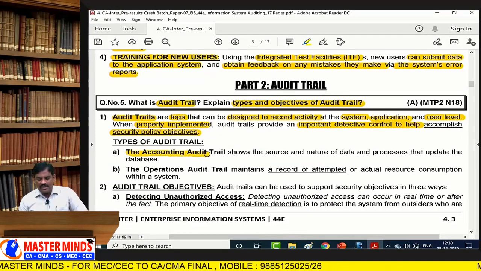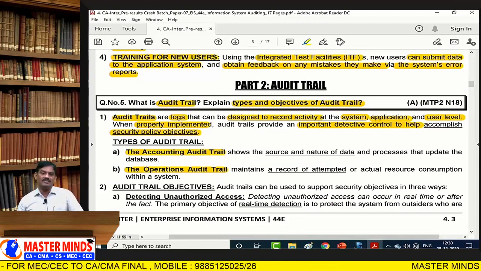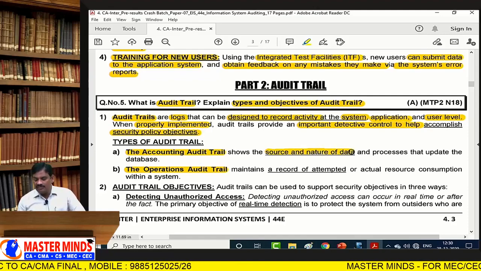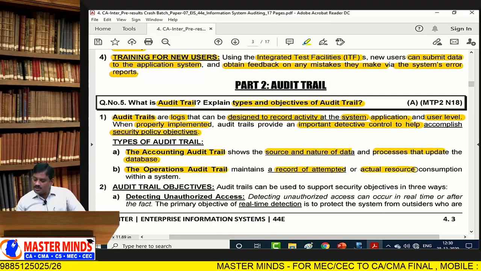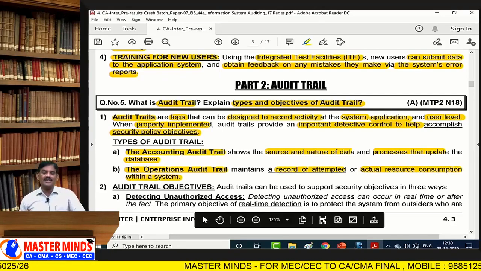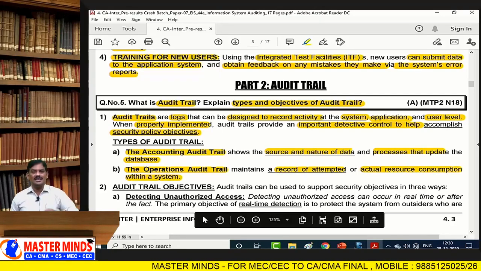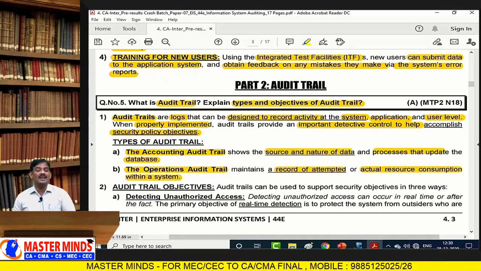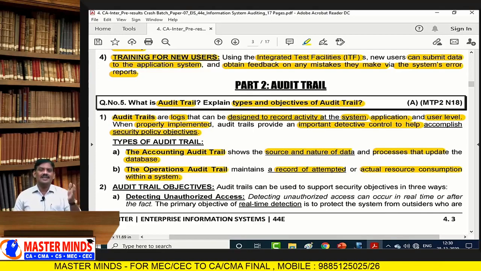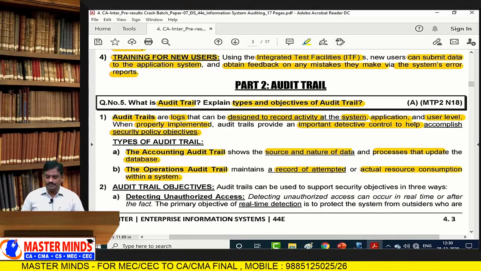Audit trails can be divided into two categories: accounting audit trail and operations audit trail. Accounting audit trail shows the source and nature of data and processes that update the database. Operations audit trail maintains a record of attempted or actual resources consumed within a system. That's why, for easiness, I specified: first one, resources, is related with operations; events are related with accounting.